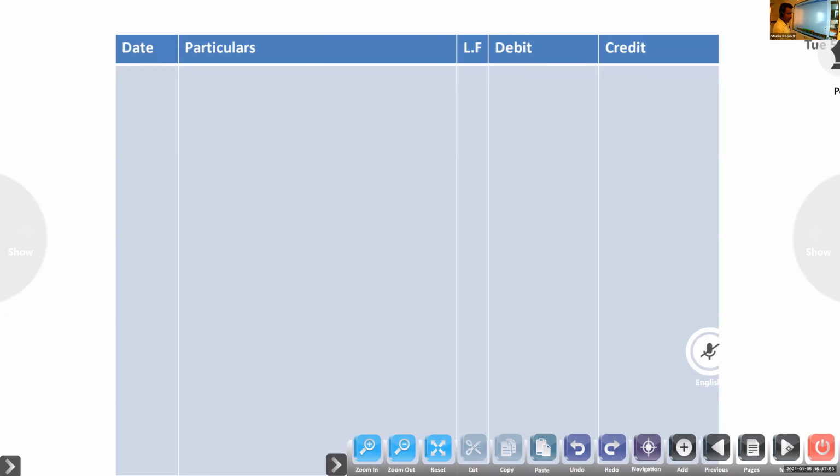On 1st October 2030, no, sorry. Y owed rupees 2,600 to X. So here, who is the drawer?